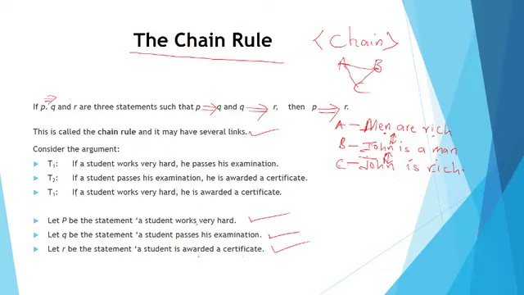If you use the statement, a student works very hard, you create a link between them: a student passes his exam. So if a student works hard, he passes his examination, then a certificate will be awarded to him. Now, men are rich, John is rich. If you watch it, men are rich, what if John is a woman? So you have to put a statement in between them that will link the first and the last. Otherwise, it will not be a chain, and all the statements will not be related. Men are rich, John is a man, then John is rich. So this is called a chain rule, trying to connect. Sometimes you can even have four or five statements that you wish to connect as such.